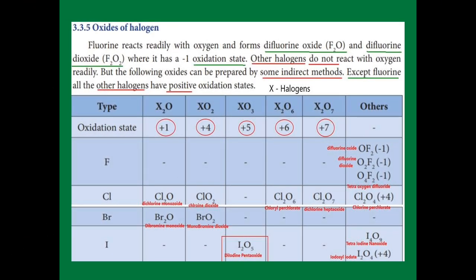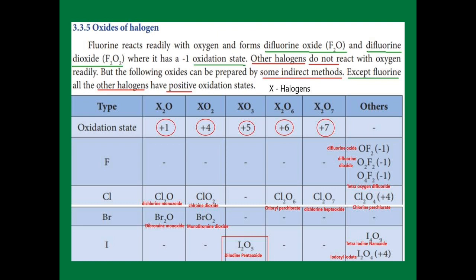Oxides of halogen. Halogens react with oxygen to give oxides. Fluorine readily reacts with oxygen, but other halogens do not react readily with oxygen, but we can produce the oxides of the other halogens by some indirect method.